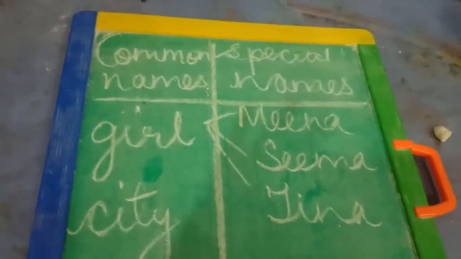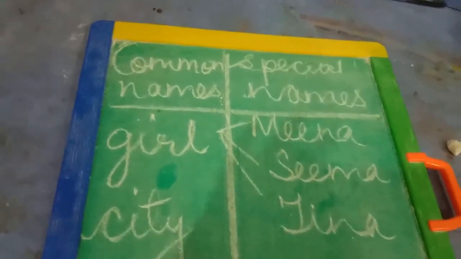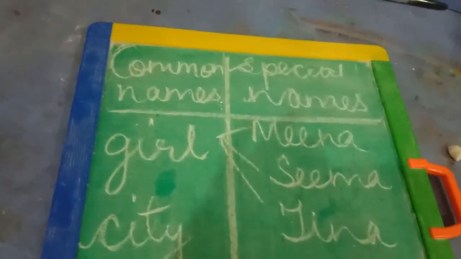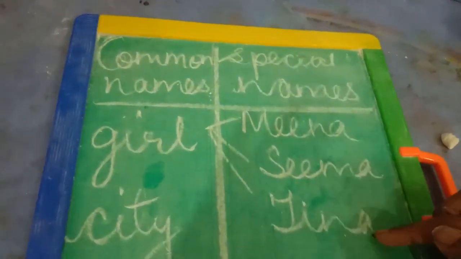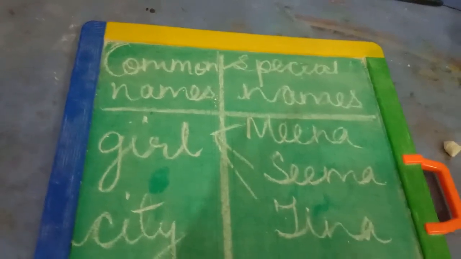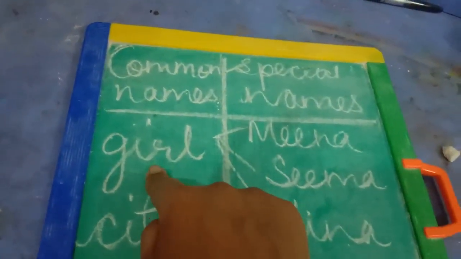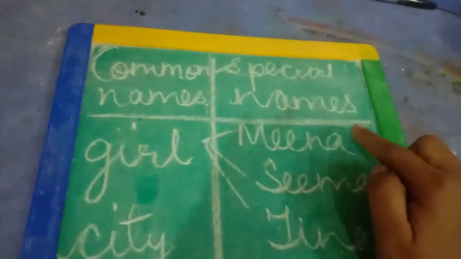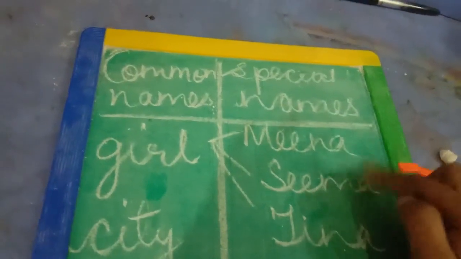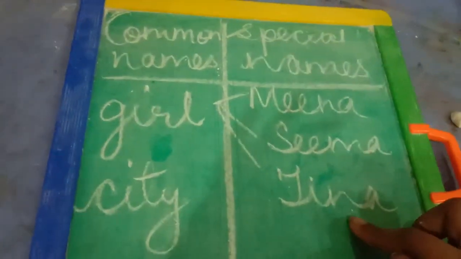If I include myself, I am also a girl and my name is different. You are also a girl, so your name is different. But what is common in Meena, Seema, Tina, me, and you is that we all are girls. But we are all different people. There is only one Seema, only one Meena, only one Tina.